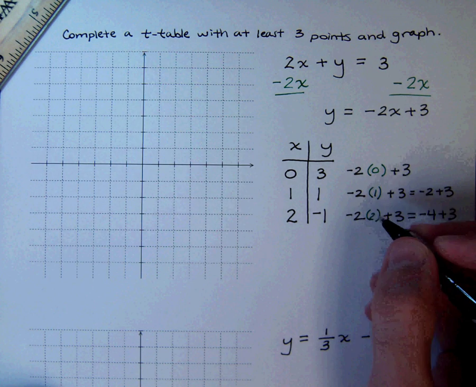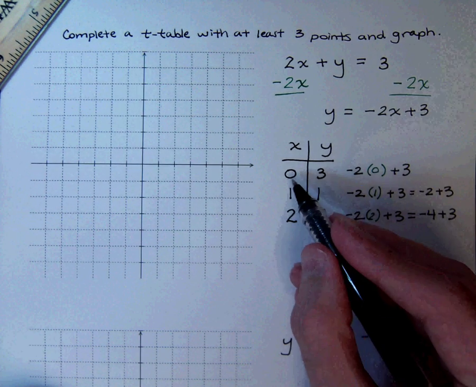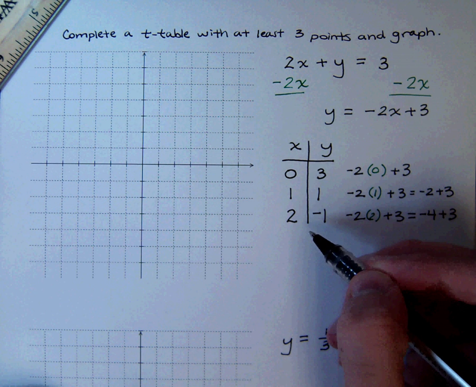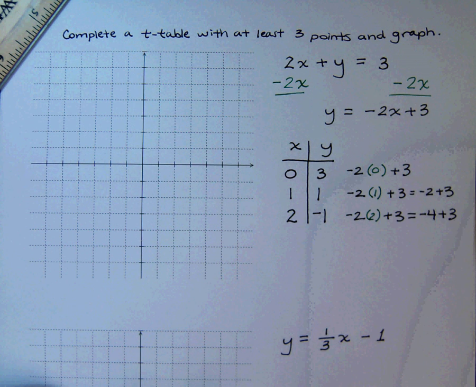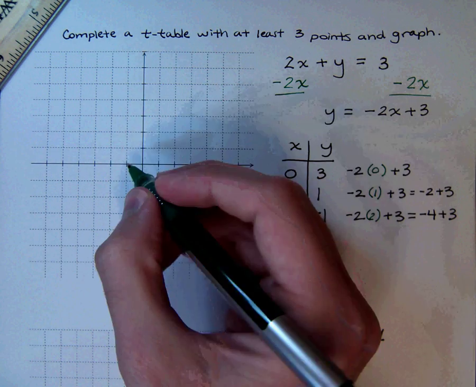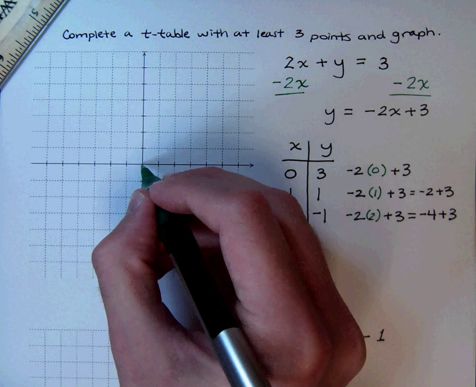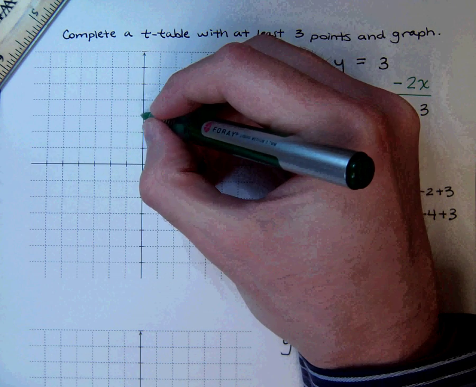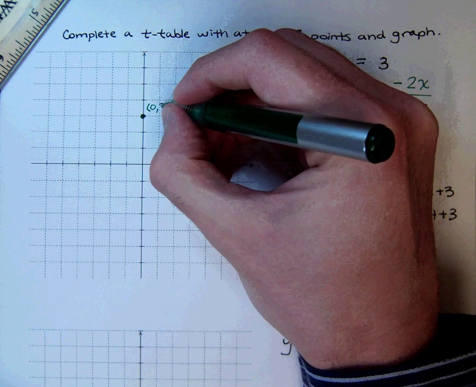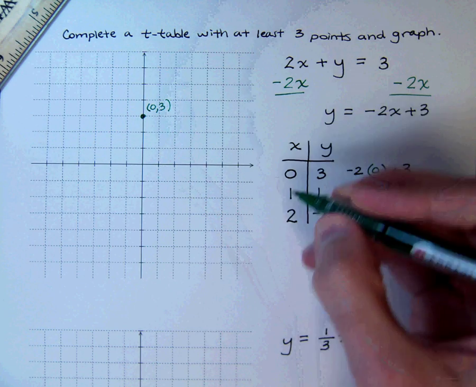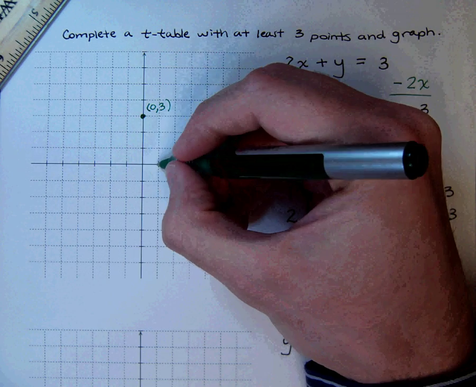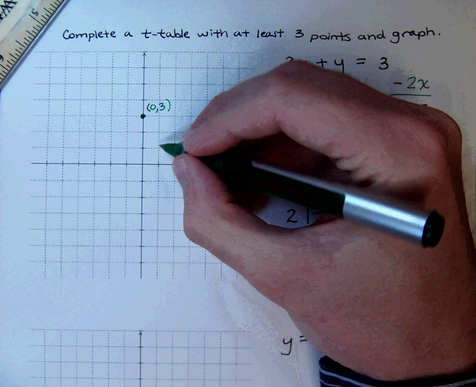Now, what we're hoping to have here is to have all 3 of these points be on the same line. So let's plot them and see what we have. For the first point, we have 0, 3. So that means 0 on the x, so you don't move left or right, and then up 3. So here is your first point, the point 0, positive 3. The next point is the point 1, 1. So that's 1 on the x, 1 on the y.